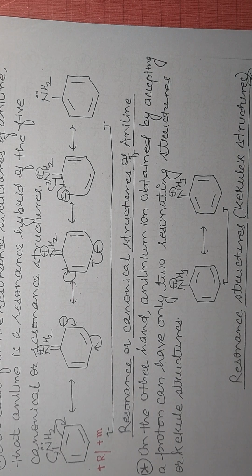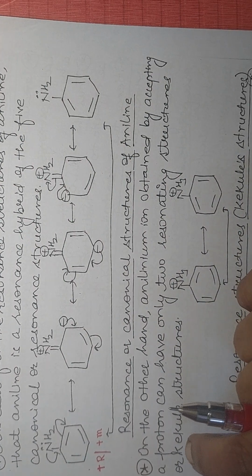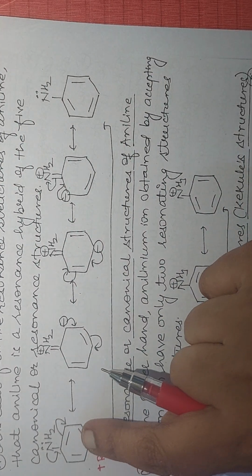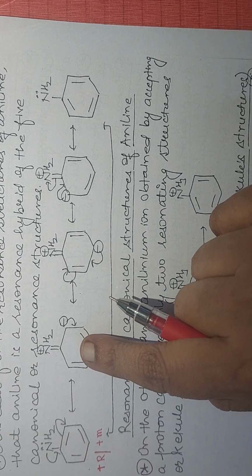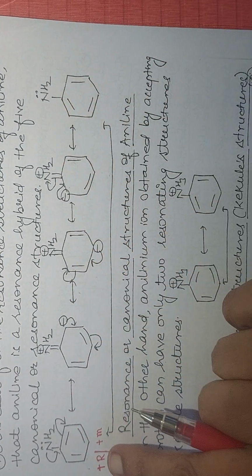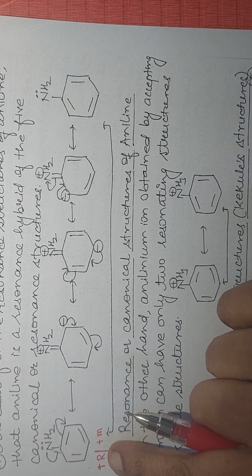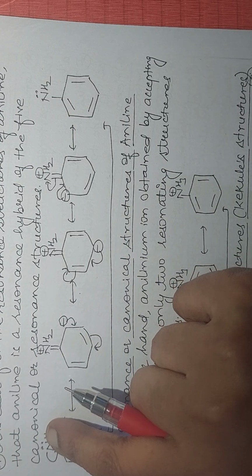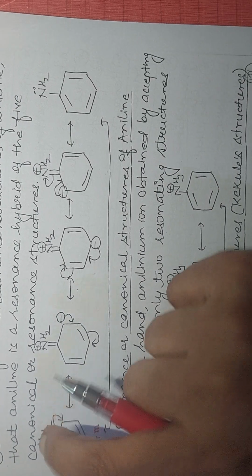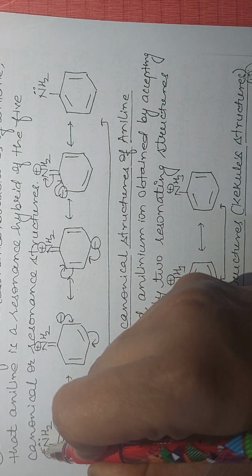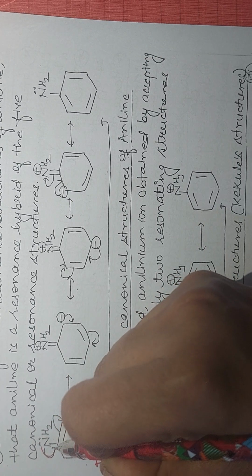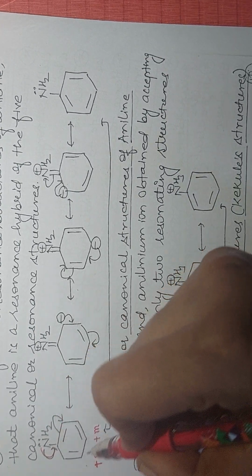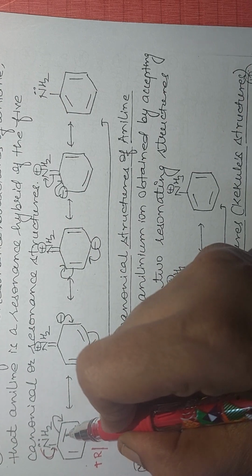Chemical reactions of aromatic amines, electrophilic substitution reactions of aromatic amines, benzenamine or aniline. Aniline undergoes electrophilic substitution reactions due to the plus R effect, the positive resonance effect, otherwise known as the mesomeric effect. The unshared pair of electrons on nitrogen is in conjugation with the conjugated system, otherwise known as the benzene ring.